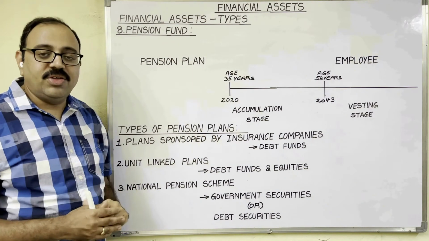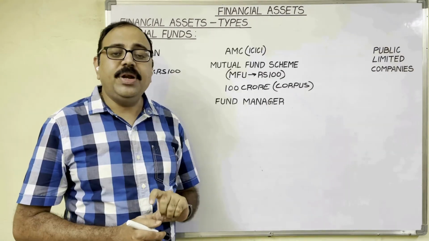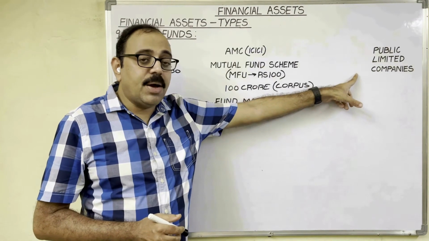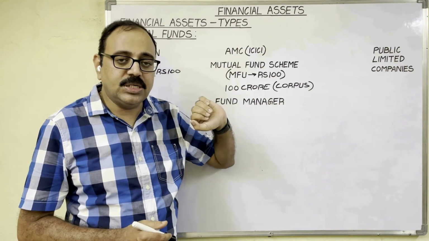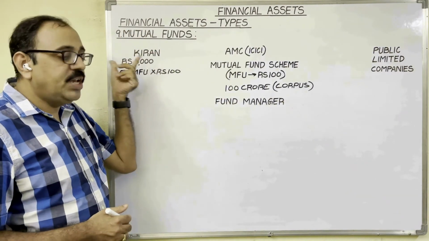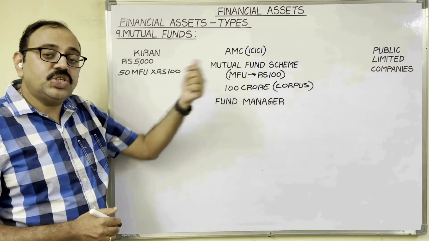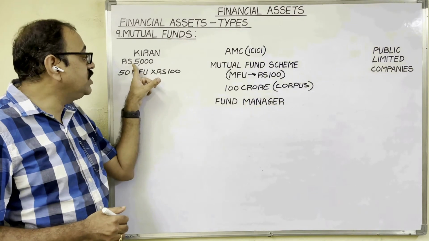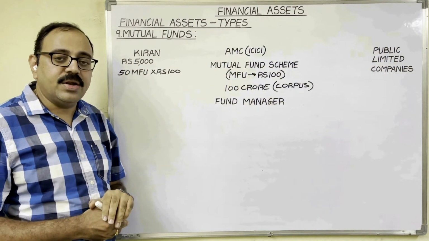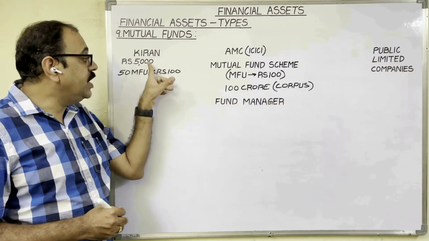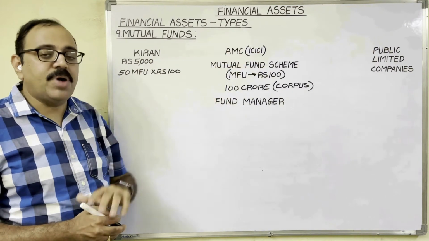Let us move to the 9th one, mutual fund. For capital requirements, public limited companies issue shares and debentures. Suppose Kiran is one investor, he is interested in the stock market. He wants to invest 5,000 rupees in the share market. But the problem is Kiran doesn't know anything about the share market.